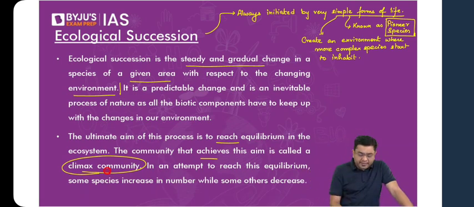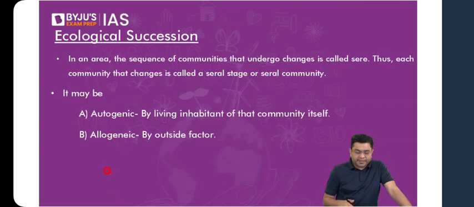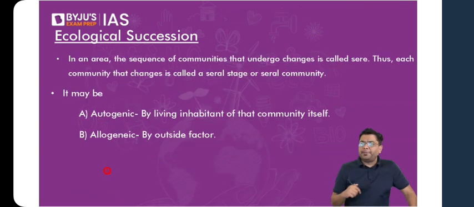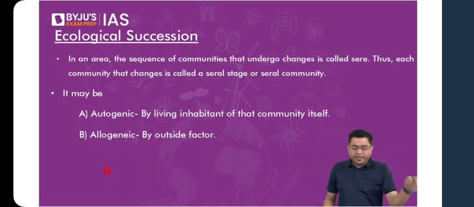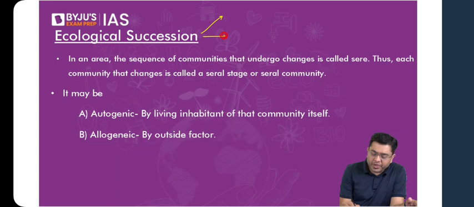Now, in the case of ecological succession, you have two basic types of succession. One is what is referred to as primary succession. Another is what is referred to as secondary succession. So you have classification in two basic forms. You have the primary succession, and then you have the secondary succession.